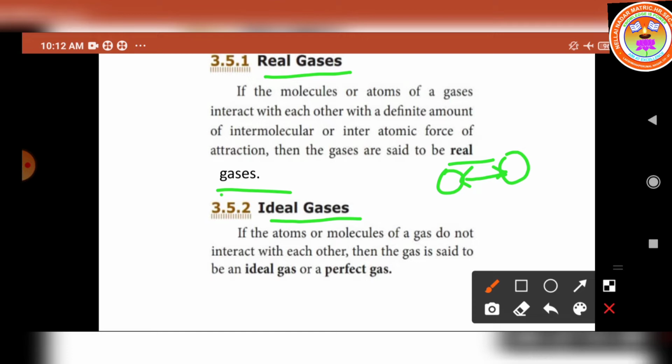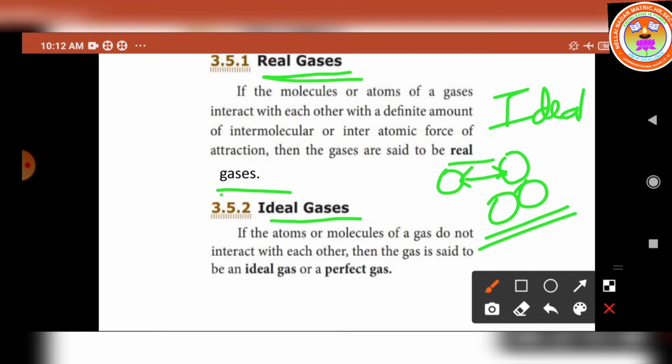At very high temperature or low pressure, a real gas behaves as an ideal gas. So we have to take this: very high temperature, otherwise considered as low pressure. Real gases behave as ideal gases because in this condition there is no interatomic or intermolecular force of attraction. Both atoms are combined together. There is no space in between the molecules.